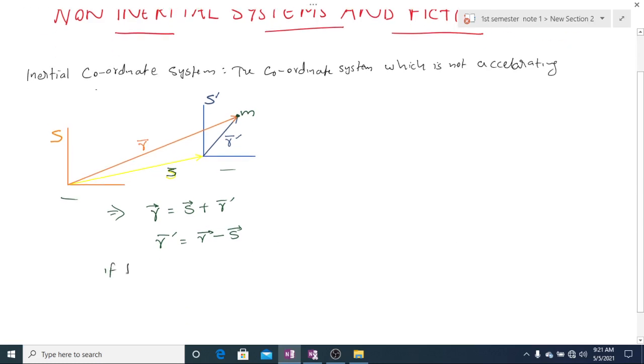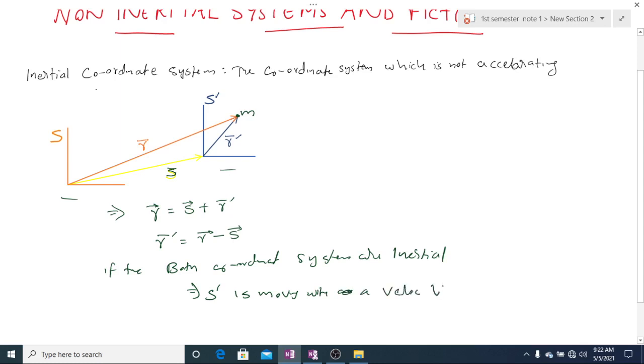If both coordinate systems are inertial, then both will have uniform velocity. Suppose S prime is moving with a velocity v with respect to S, and at t is equal to 0, S is equal to 0.